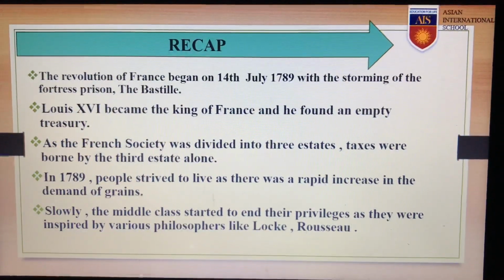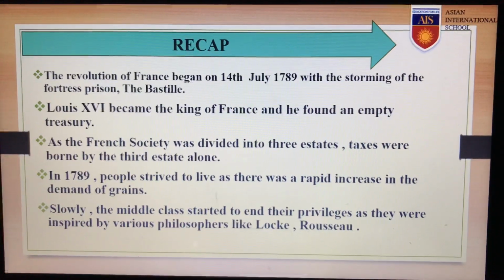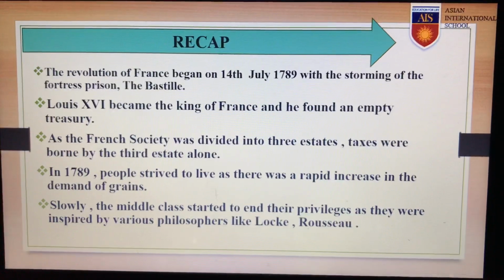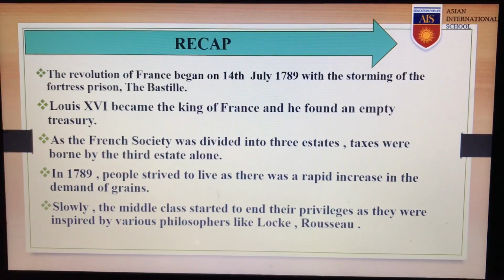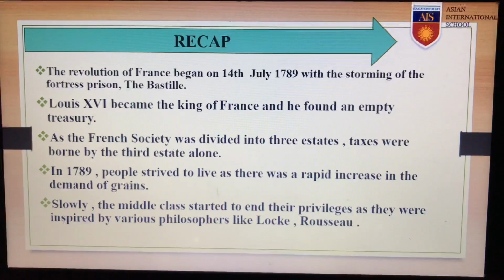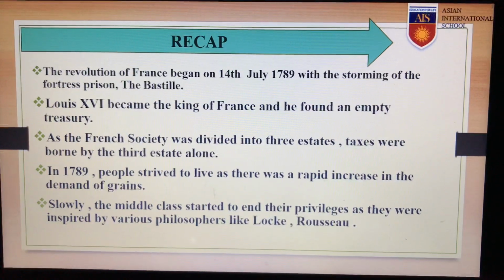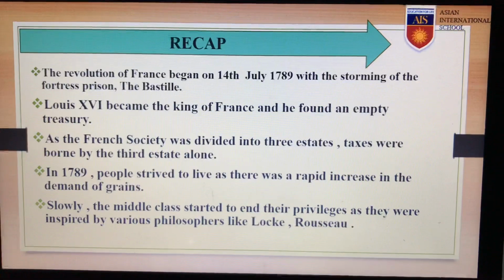In the previous classes, we saw that the Revolution of France began on 14 July 1789 with the storming of the fortress prison, the Bastille, as it was believed that the Bastille had hoarded ammunition and it stood for the depositing powers of the king. With the demolition of the Bastille, a series of events could be witnessed in France.